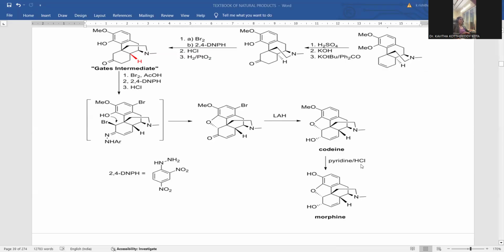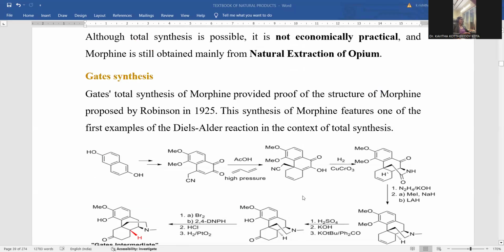Now let me treat with pyridine hydrochloride. Pyridine hydrochloride is another reagent added that is able to convert this methoxybenzene into hydroxybenzene. Methoxybenzene into hydroxybenzene, so that morphine formation is possible. This is the way the complete Gates synthesis is accomplished.